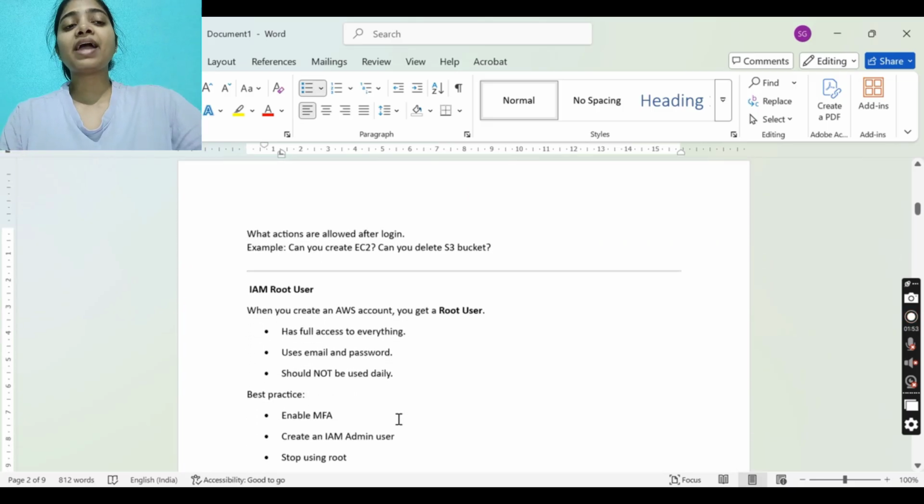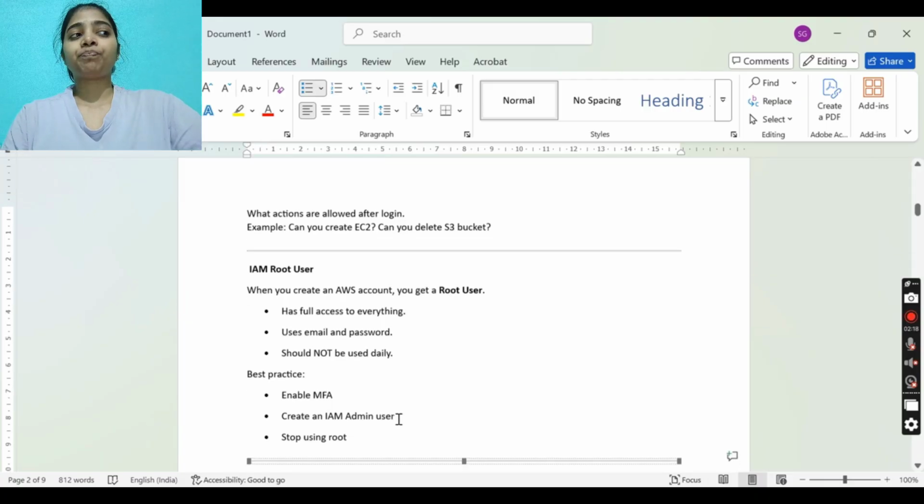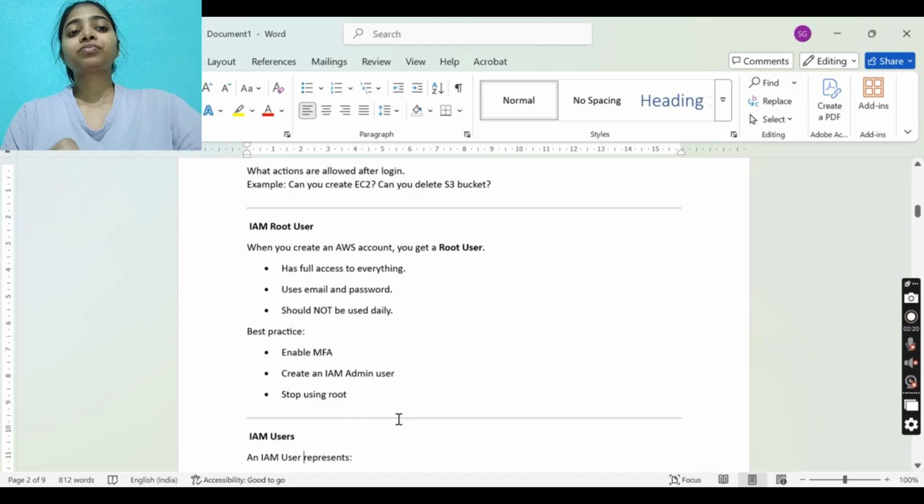Then we have the IAM root user also. When we create an AWS account, a very fresh account for the first time, we will get a root user. But that root user is never recommended to be used further, because that root user has full access to everything, uses email and password, and should not be used daily. So best practice is enable MFA, and create an IAM admin user. Never use the root user, and stop using root.